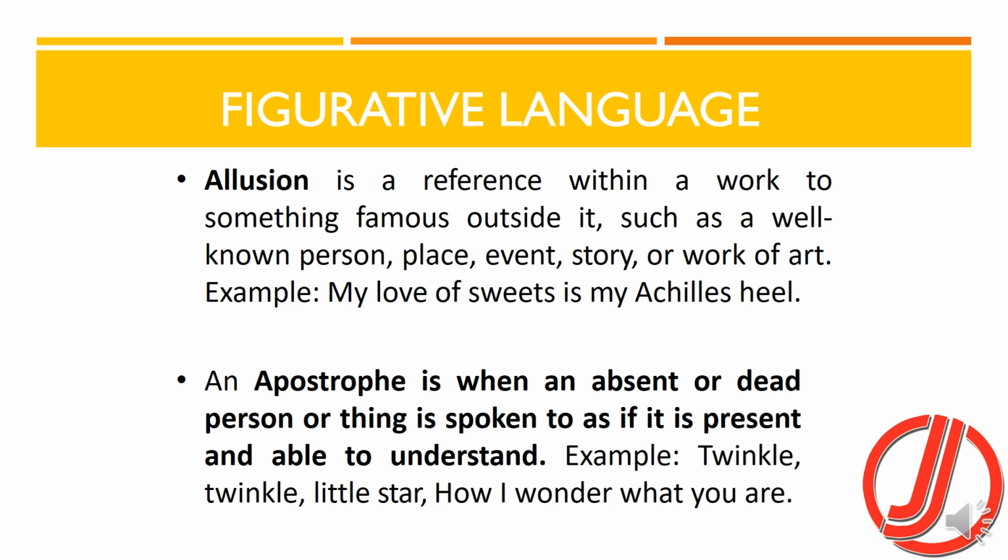So first of all, we have allusion. So allusion is a reference within a work to something more famous outside it, such as a well-known person, some event, some story, a work of art. Like eating sweets is my Achilles' heel. So this is a reference towards Achilles, who was a mighty Greek hero who fought against Trojans, and he was destined not to die until or unless his heel is hit by something.